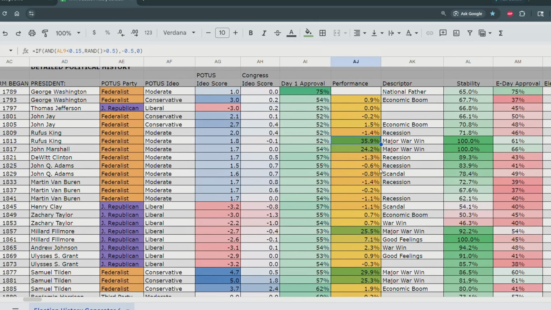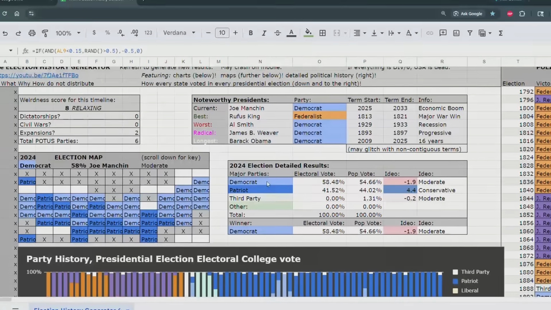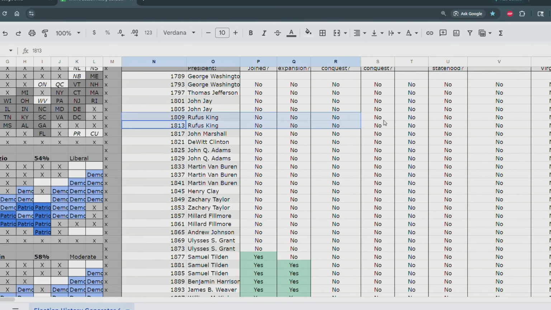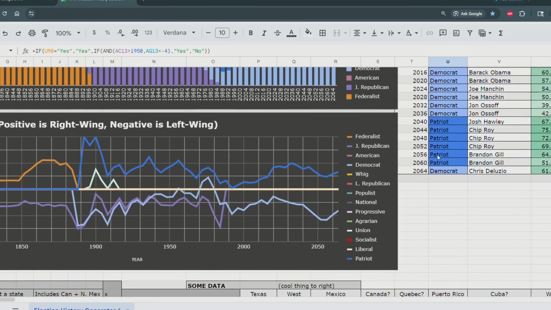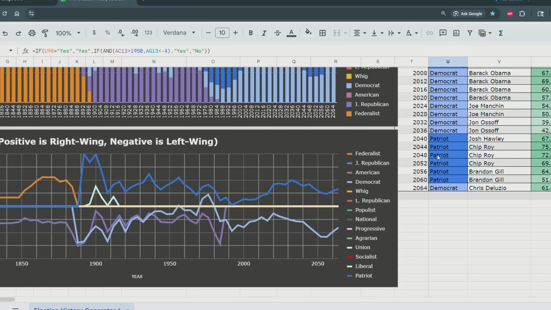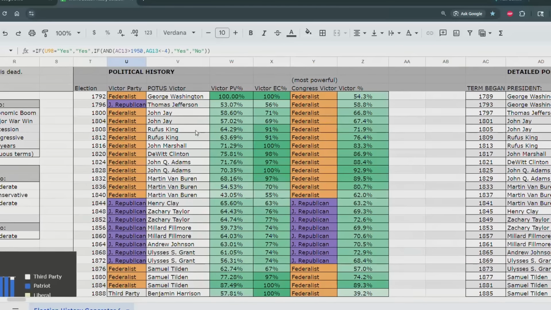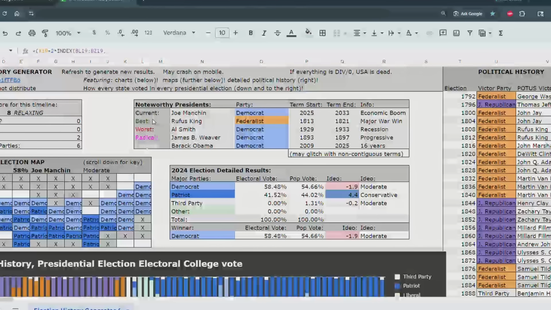He won a major war. Now, we can actually scroll over and we can see if that major war was the acquisition of territory. And it looks like no. So maybe in the 1810s, America fought against Britain or France, which was pretty close to what happened in real life. And Rufus King triumphed, which is why the Federalists do so good afterwards. They stay in power until the 1840s when Henry Clay, who's the leader of the Republican Party in this timeline, takes power. So that's the best president, Rufus King.